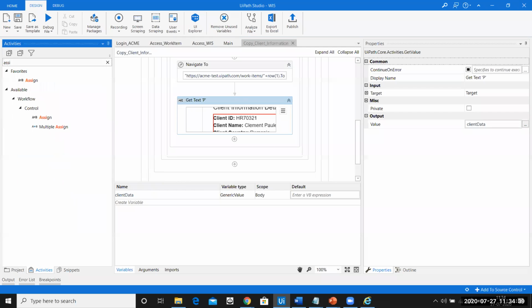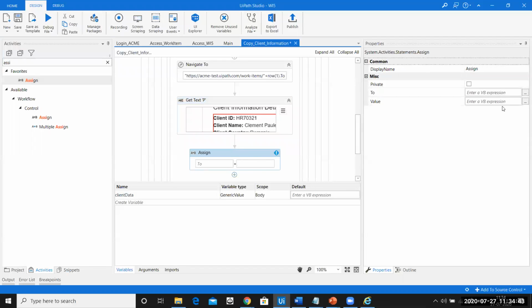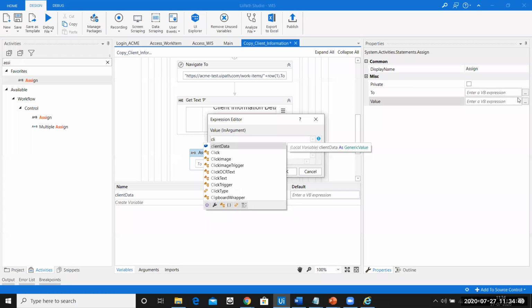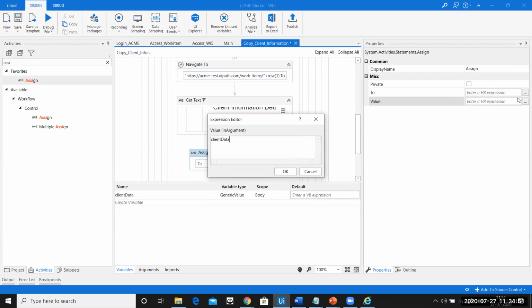I'm going to use an assign activity, and I'm going to split the string. The variable name is client data, so it's client data dot split. There you go. And how do you split? You say, within the quotes, the delimiter. The delimiter is going to be a colon.